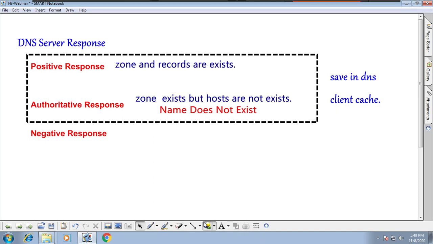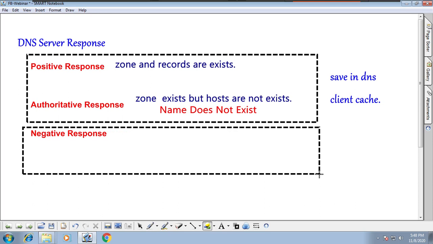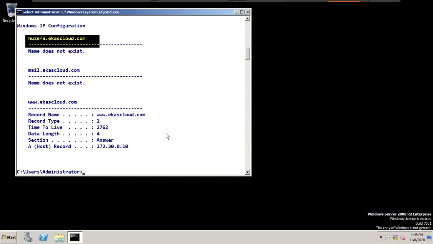Then when does a negative response come? That's a challenging question. What do I have to say on the DNS client PC to get a negative response? Let me type like this: www.microsoft.com.